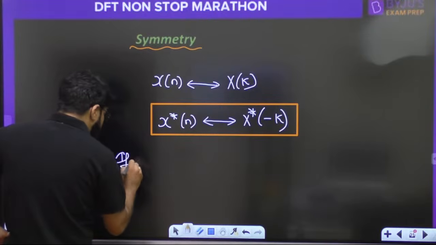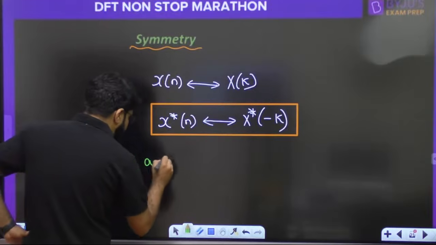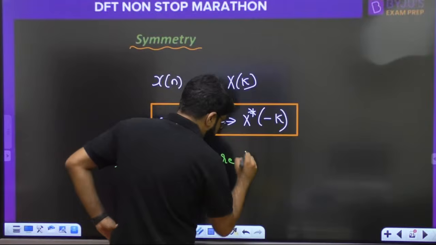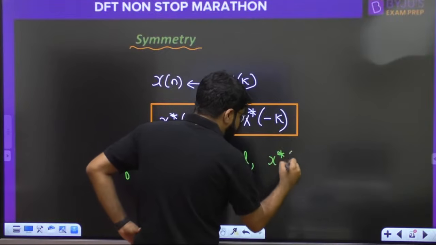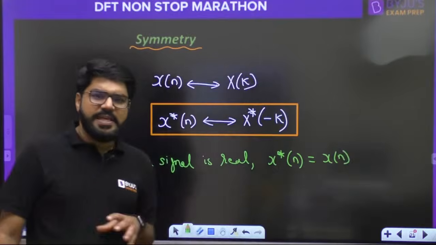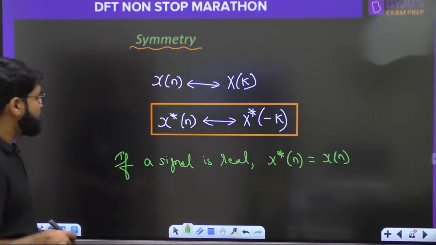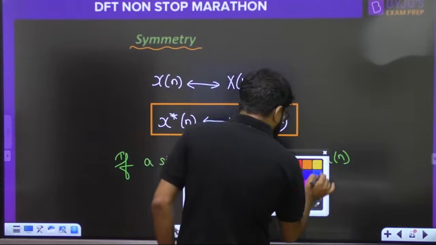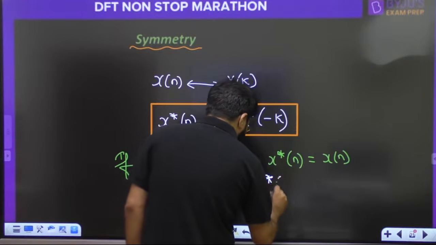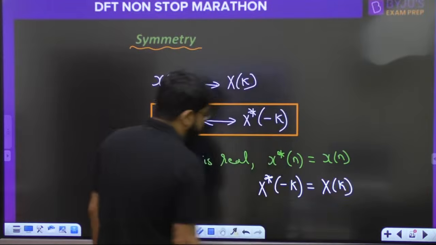Now, if a signal is real, what is the meaning of a real signal? The signal and its conjugate will be the same. X star n will be equal to xn. So X star minus k will be equal to xk, correct?